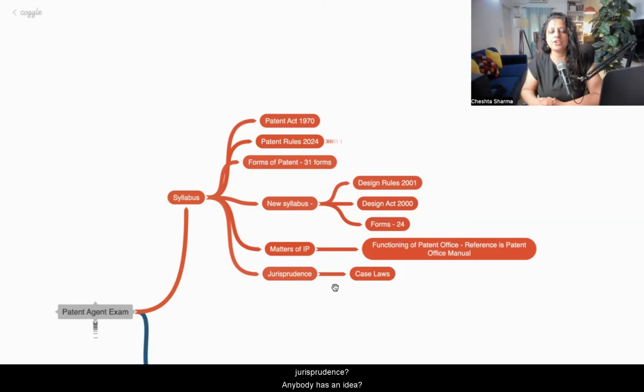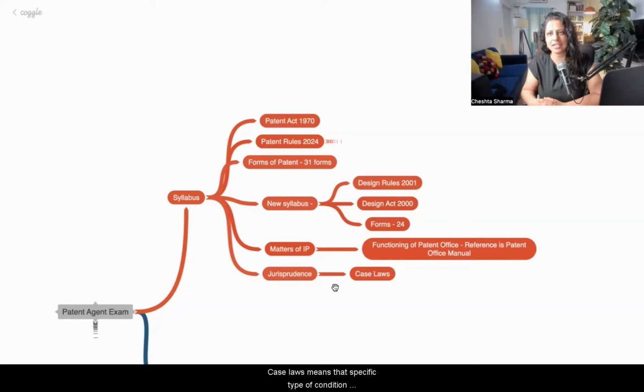Now, what do you mean by jurisprudence? Anybody has an idea? Jurisprudence means that law is such a thing which keeps on evolving with time. So any type of law in India, not only patent law, but also Hindu law or contract law, is also evolved by case laws.